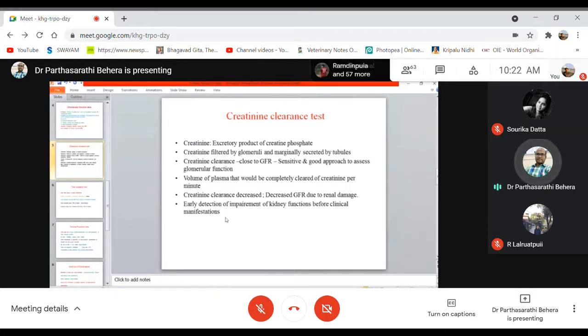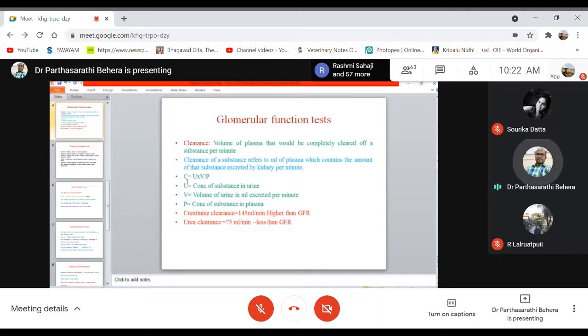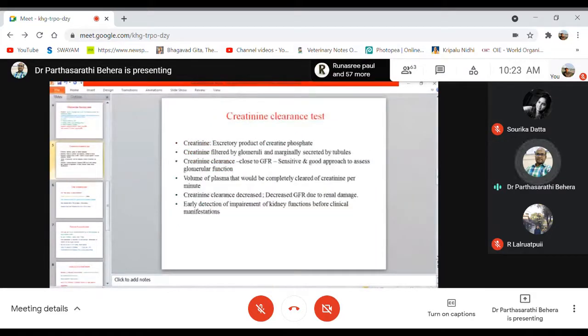Then you find the volume of urine excreted per minute, multiply the urine creatinine concentration by it, and divide by the plasma creatinine concentration. By applying this formula, you can find out the creatinine clearance.